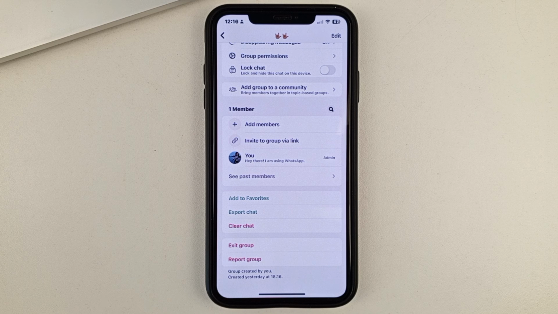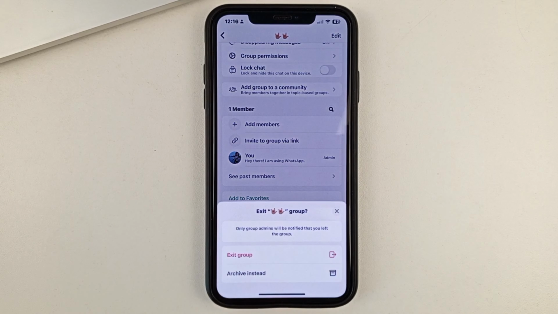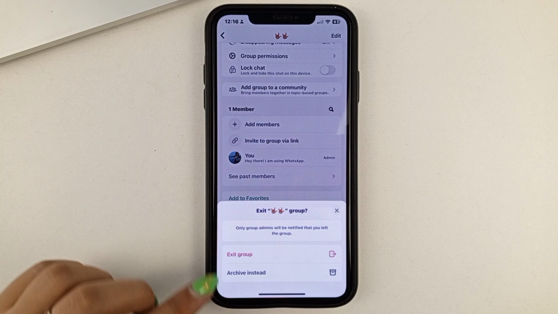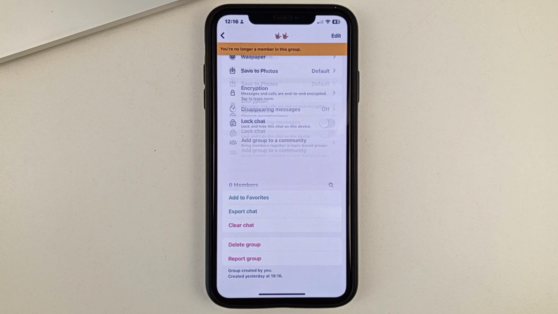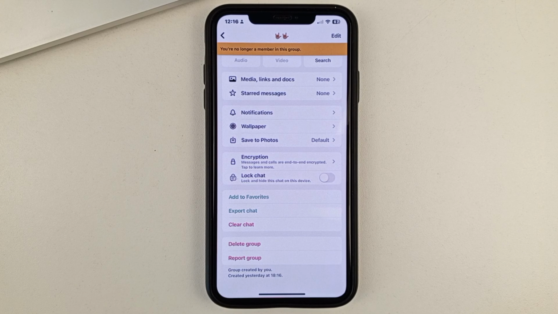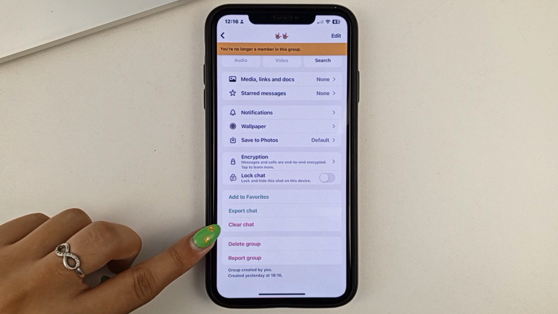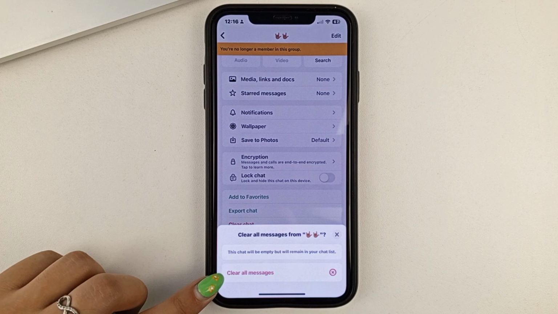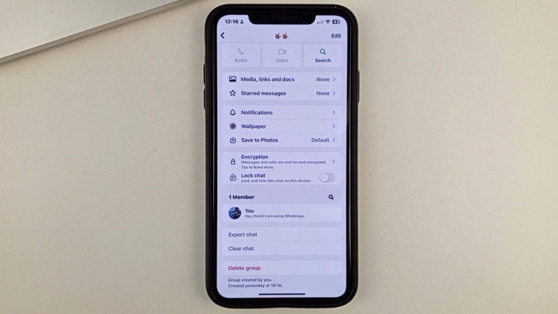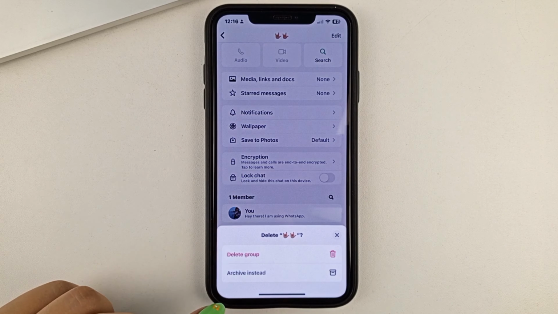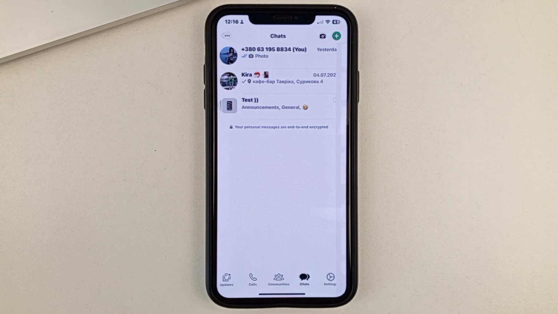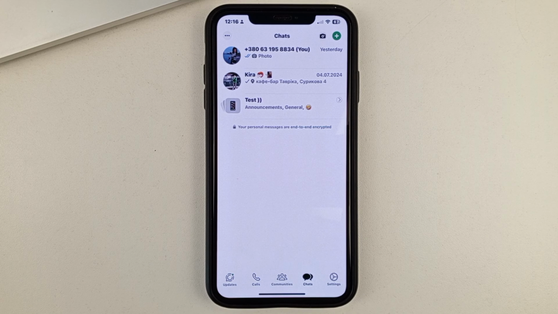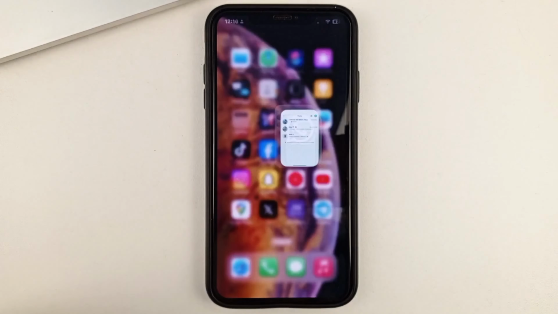the next thing you'll need to do is select Leave Group at the bottom. Select Leave Group. Also here you can choose to delete the chat room and select Delete All Messages. Then at the very bottom, select Delete Group. Confirm your action, and the group will be deleted immediately.